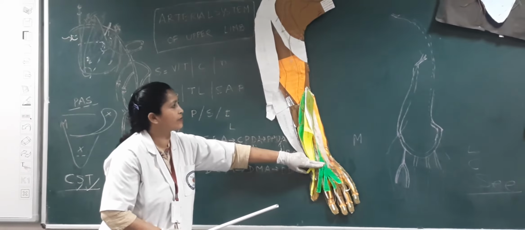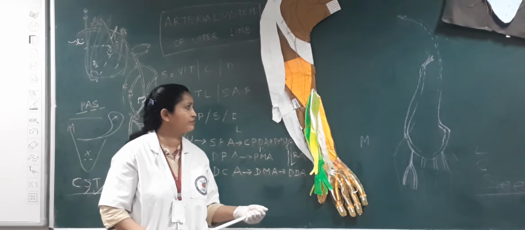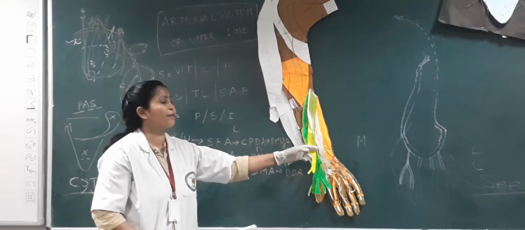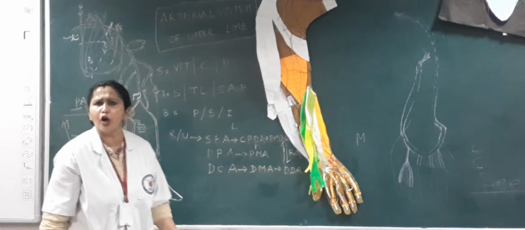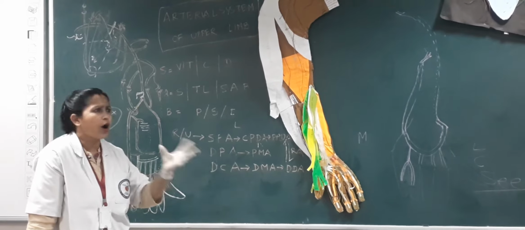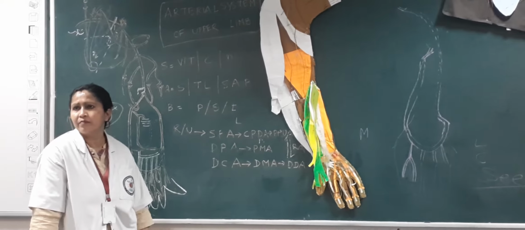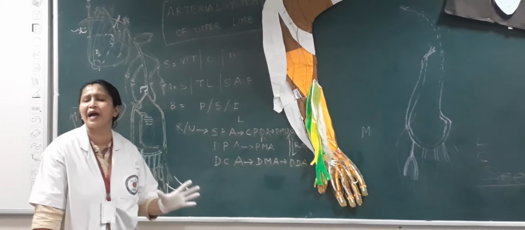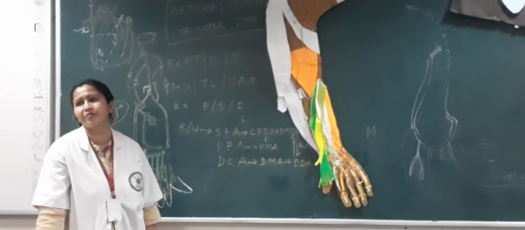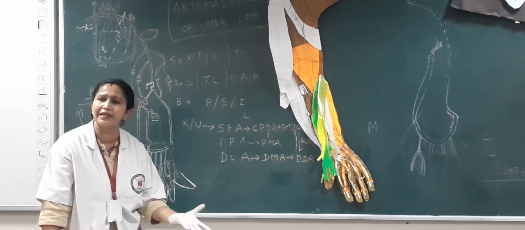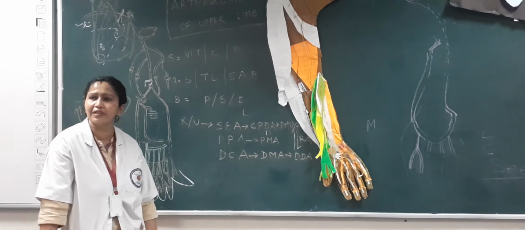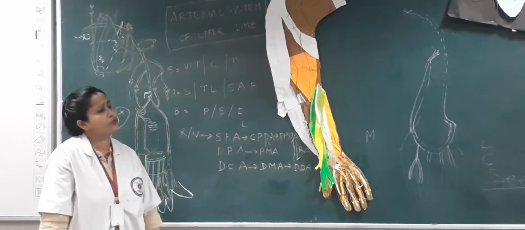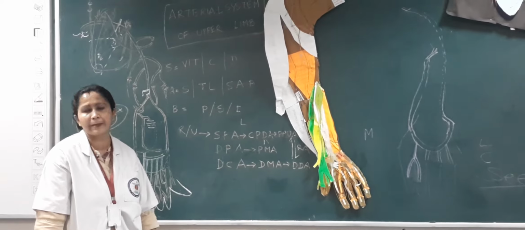in the palm. In 10% of subjects, it is absent. Palmaris longus is supplied by the median nerve. We all know that all the muscles of the flexor compartment of the forearm are supplied by the median nerve except one and a half, that is the flexor carpi ulnaris and the medial half of the flexor digitorum profundus. So it is also supplied by the median nerve.